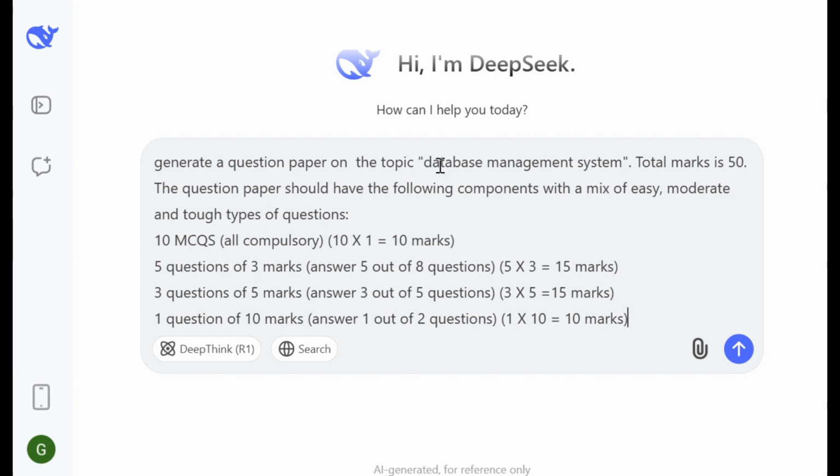The topic I have given, for example, database management system. You can try with some other example also. So the structure of the question paper is 10 MCQs, 5 questions of 3 marks, 3 questions of 5 marks, 1 question of 10 marks. Some options are given. So this is a simple prompt. So let us see how DeepSeek responds.